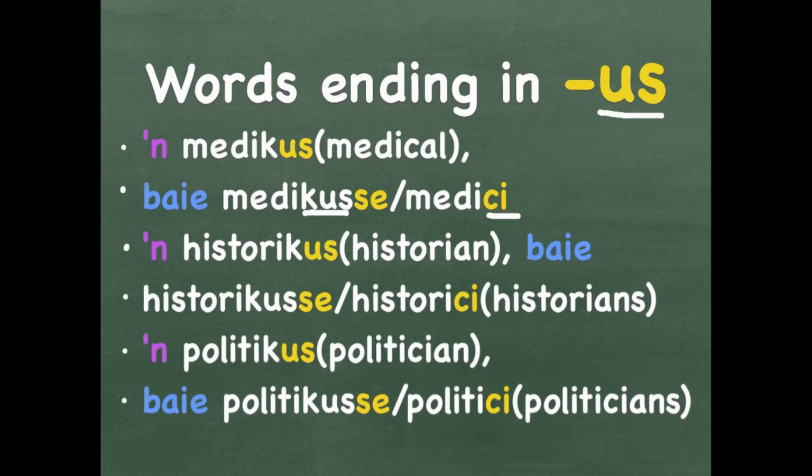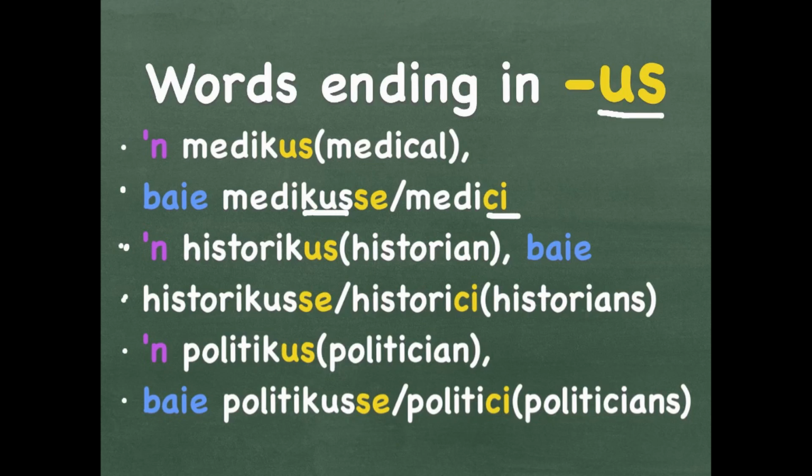Let's revise this rule. Make sure that you know that you can either replace the last part of the word with ICI or just add a CI at the end of medi when we look at medicus. So the cus part falls away. Someone that works with medical equipment or in a medical department. Historicus is someone that works with history, historian. Baie historicusse or historici. Make sure that you apply the correct sound at the end when making it plural.